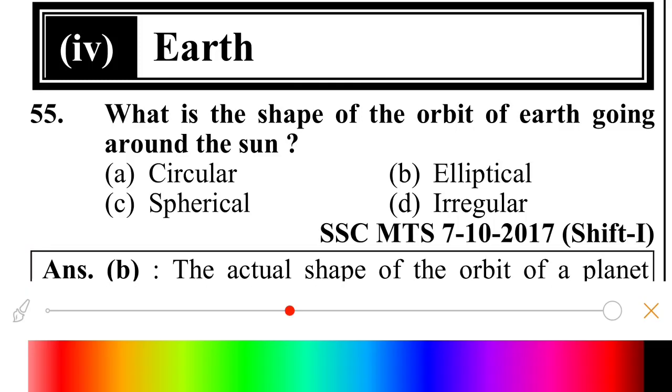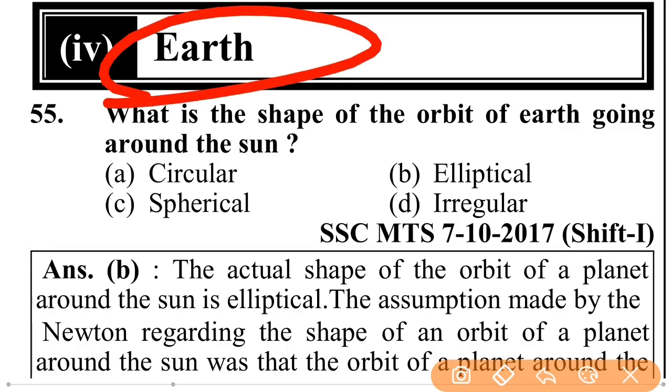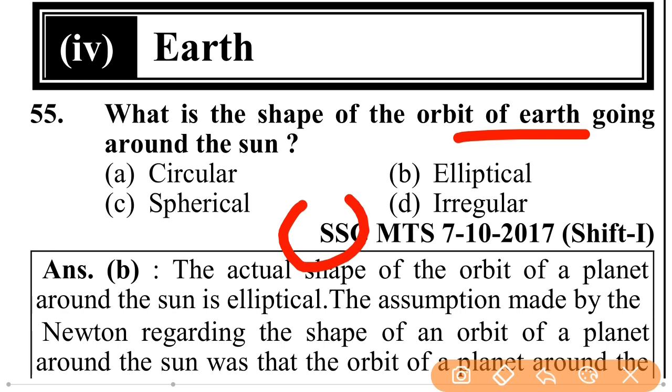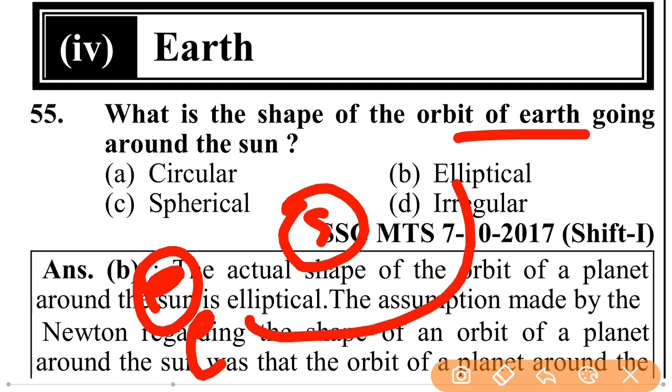Earth. Now we will discuss the study of Earth. What is the shape of the orbit of Earth going around the Sun? Means that if this is the Sun, then in which shape does the Earth revolve around the Sun?